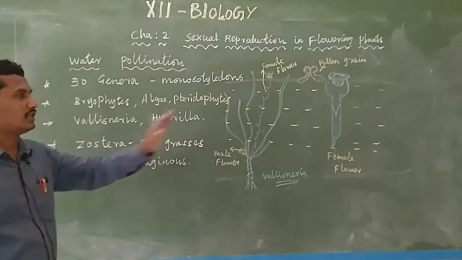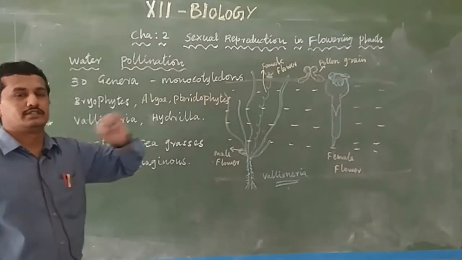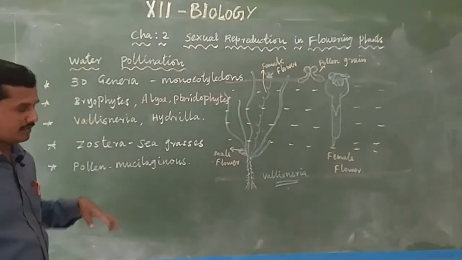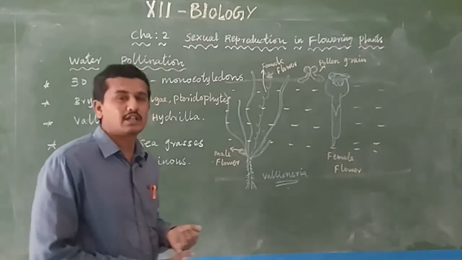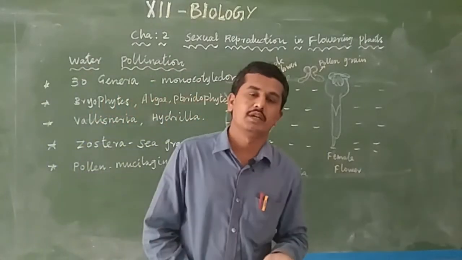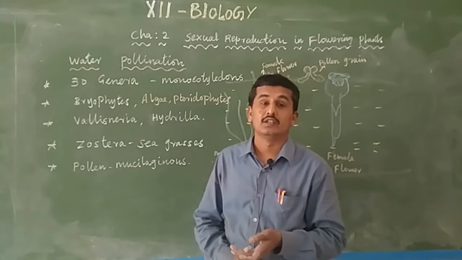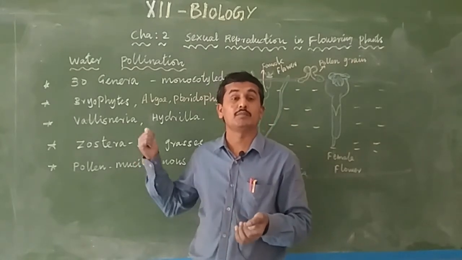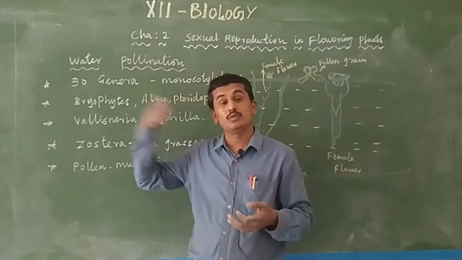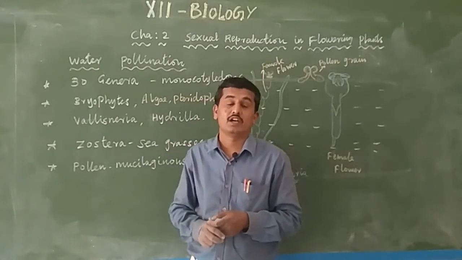So this is Vallisneria, and how it follows water pollination. Other water plants, like water hyacinth, terror of Bengal, lotus and lily, are water plants but do not use water for pollination. They use insects or wind for pollination.